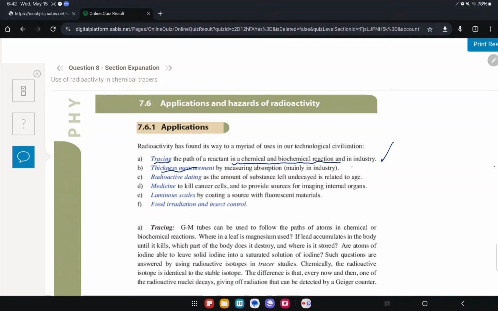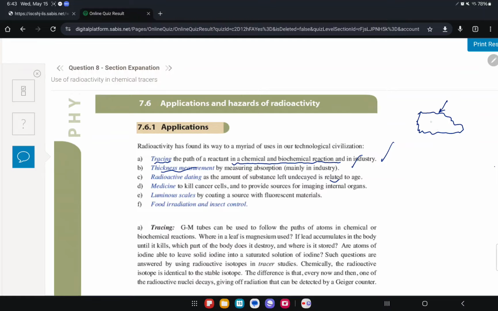Radioactive dating: the amount of substance left undecayed is related to age. For the ancient Egyptians, they give you numbers, like this was 4,000 years ago, 5,000 years ago, and you'd ask, how did you get these numbers? They actually use radioactive carbon dating. Let's say they found an old manuscript from Egypt and asked how old it is.